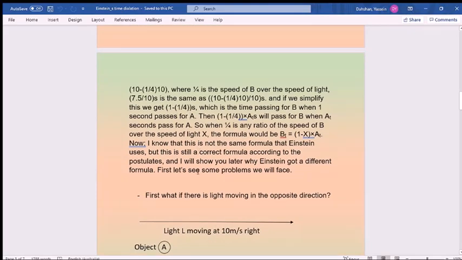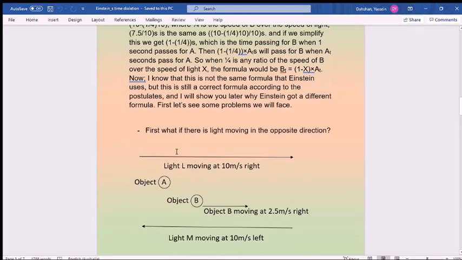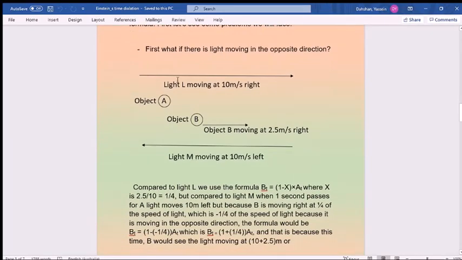First, let's see some problems we will face. First, if there is light moving in the opposite direction. So, okay, you have two lights, light moving in this direction and light L moving in this direction. Both of them are moving at 10 meters per second, because that's the speed of light. That's what we're imagining right now. Okay. Compared to light L, we use the formula compared to this light, which is the same as in the previous situation.